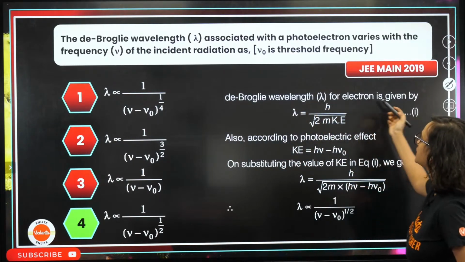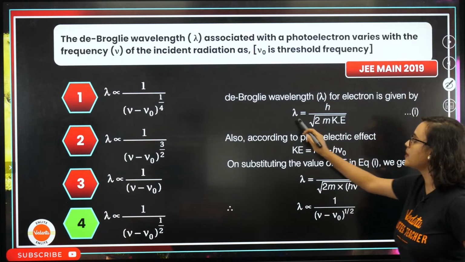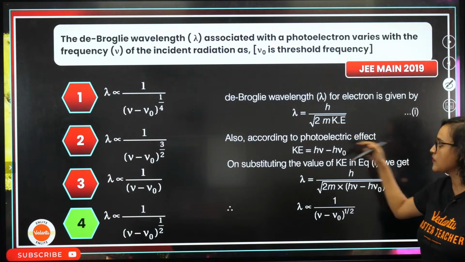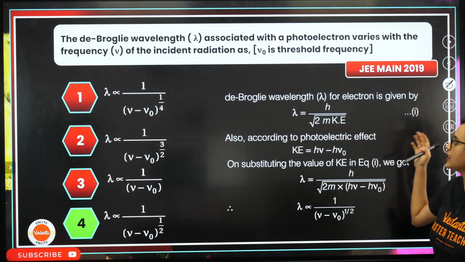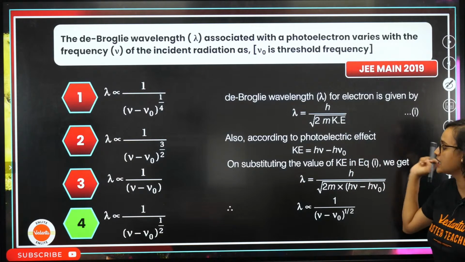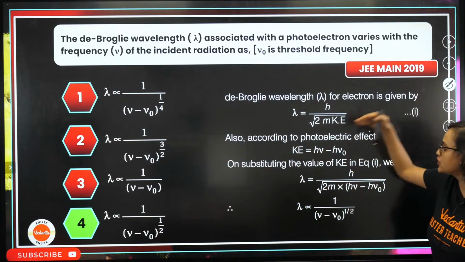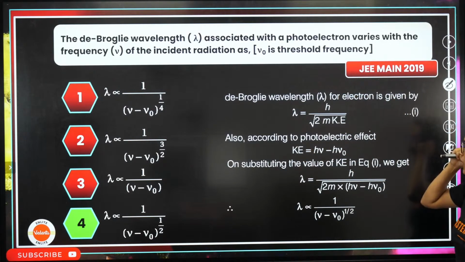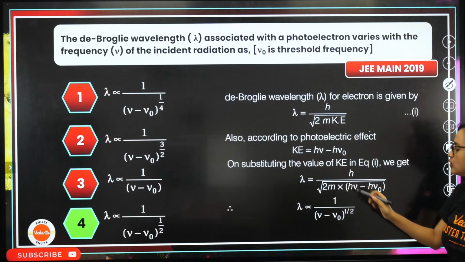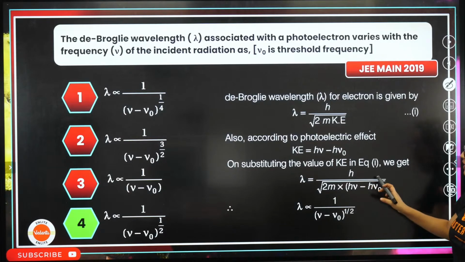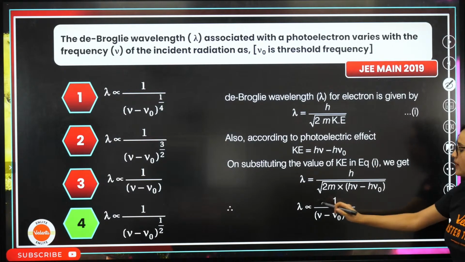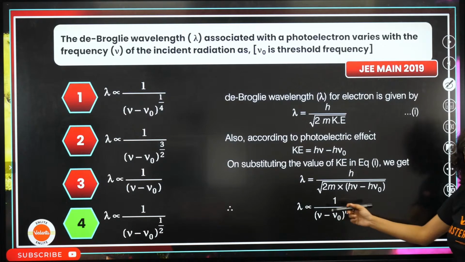See, de Broglie wavelength lambda for electron is, remember, lambda is equal to h divided by root over 2m KE. And according to the photoelectric effect, we know that kinetic energy KE is equal to hv minus hv0. Now, when you substitute the value of KE in equation 1, what will you get? You will get lambda is equal to h by root over 2m into (hv minus hv0). Take this out, h will cancel, 1 by (v minus v0) to the power half.